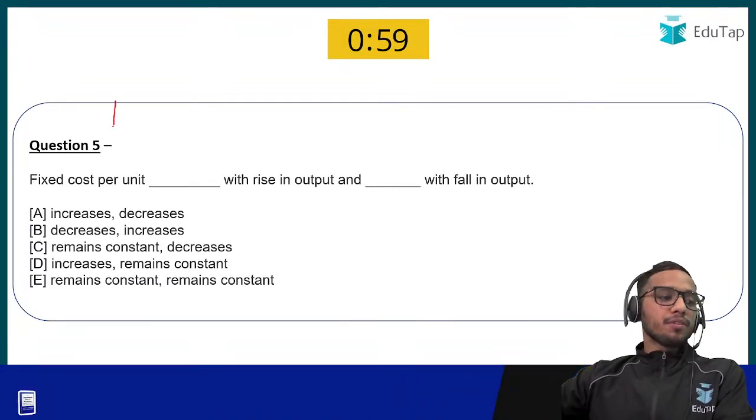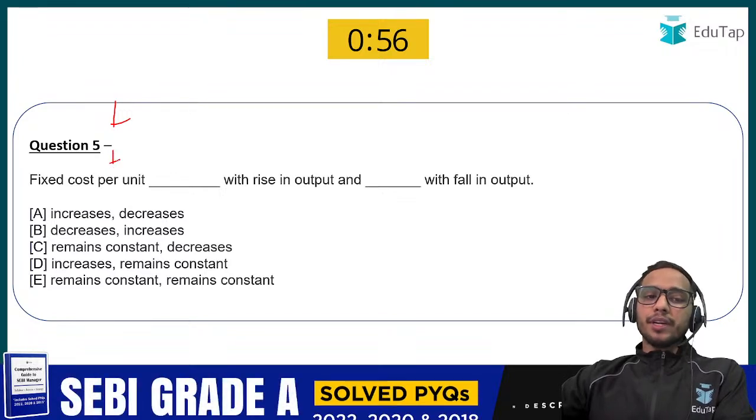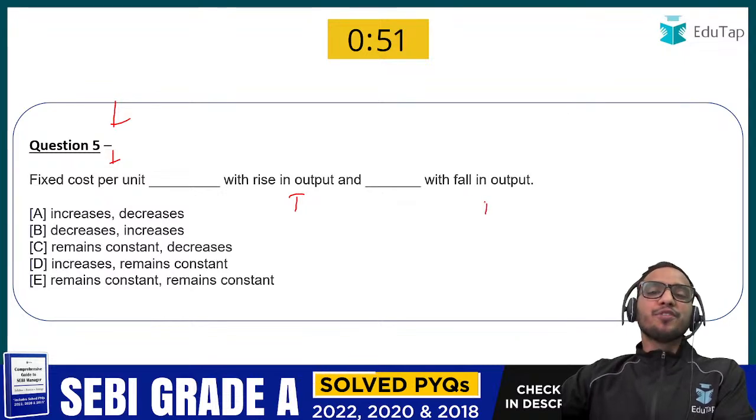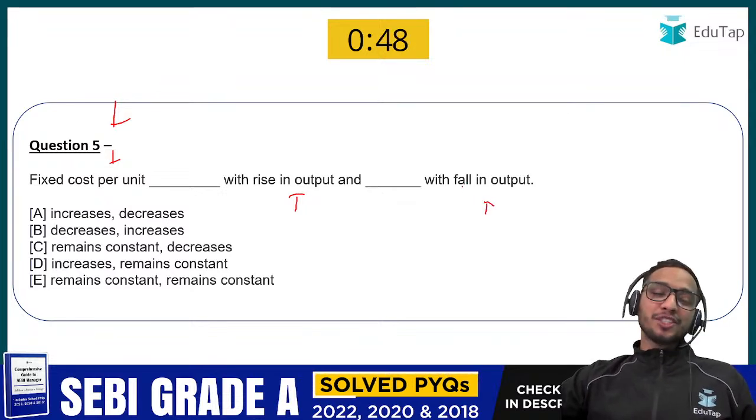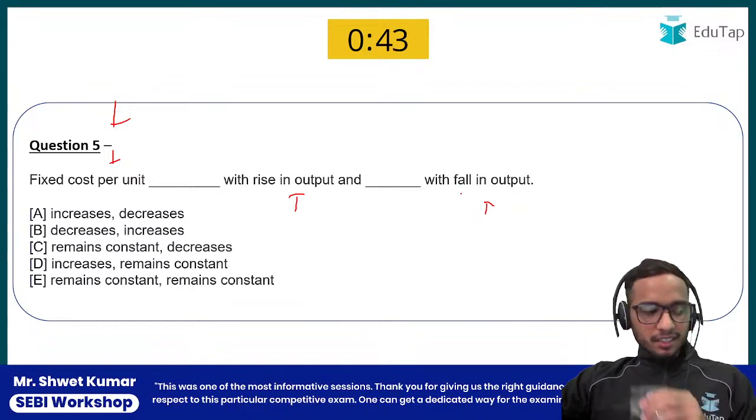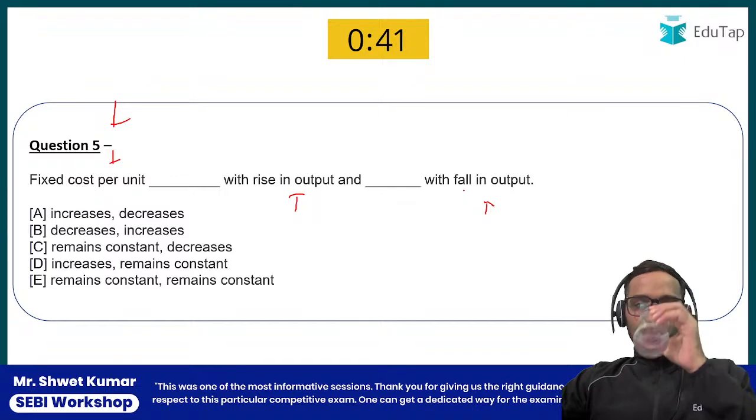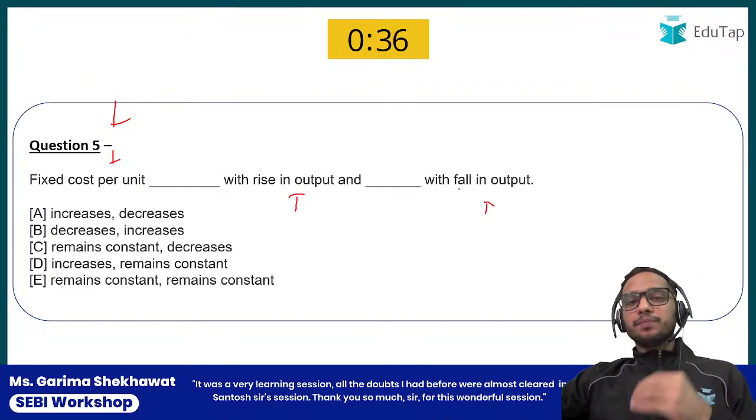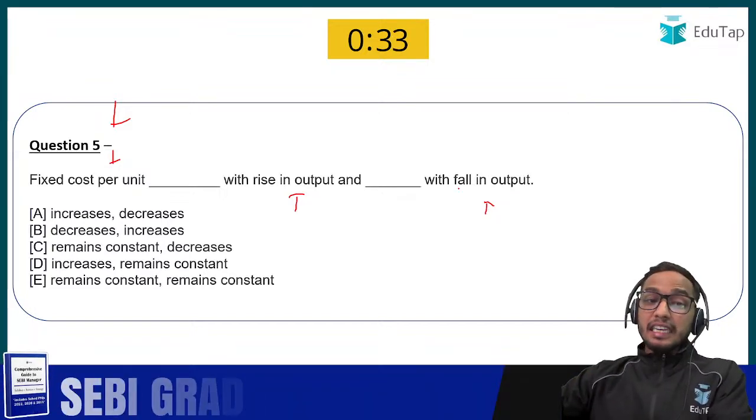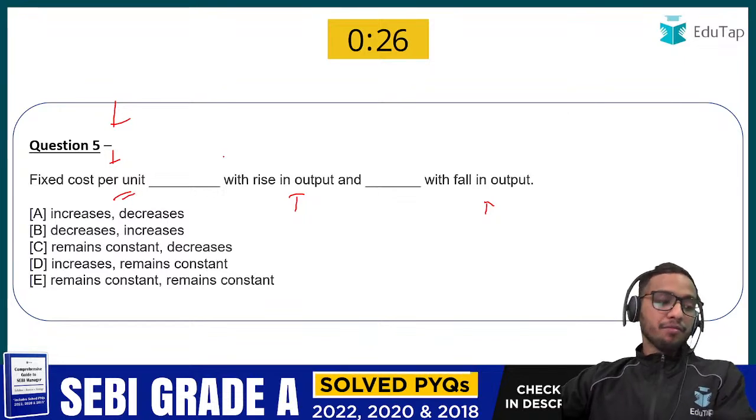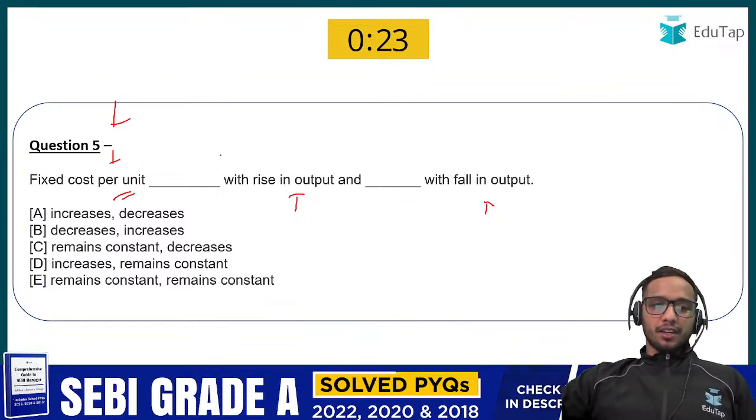Very nice. Now question number 5 says: fixed cost per unit dash with rise in output and dash with fall in output. Tell me what should be the answer here. And nobody should be wrong here, because we have already done this in detail in the previous class. What should be the answer to the fifth question? Fixed cost per unit dash: increases with a rise in output or decreases with a rise in output. Fixed cost per unit, okay? Everyone, I'm waiting for everyone. Okay, so I have started to get the answers.